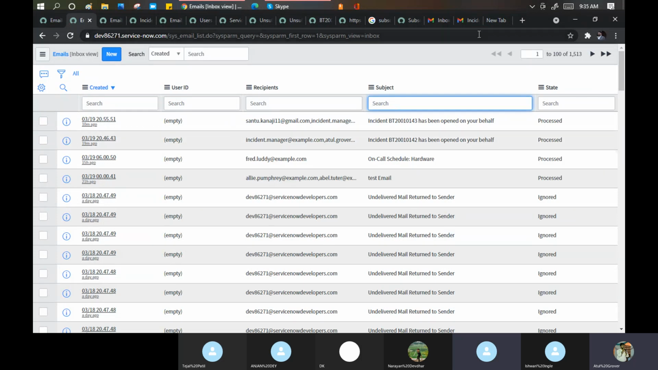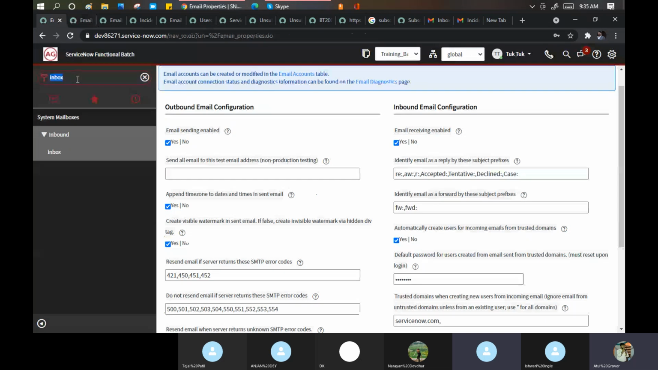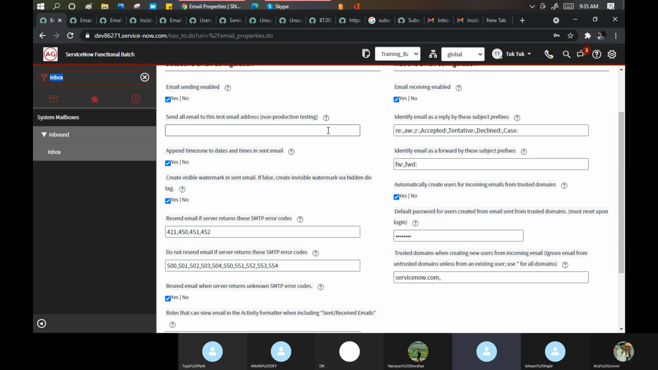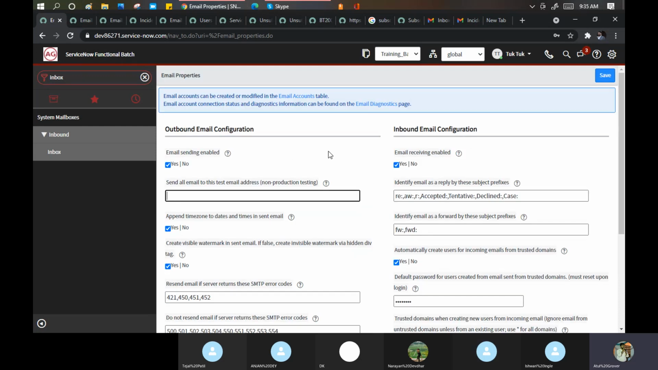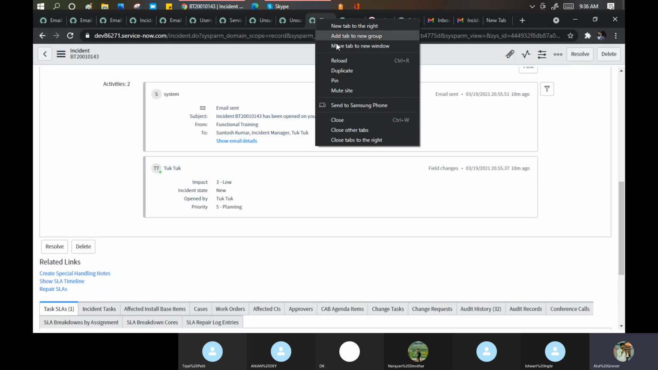Okay. Can you go once again to the system property? System properties, email property. Yeah, somewhere I have done. Okay, send email to the list test email address. Send all email. Can you mention your email ID here? Nothing to be worried. If you did not mention, it will go to my ServiceNow only. I just sent. Okay, you just sent. Let's see. Anjan send an email to ServiceNow.